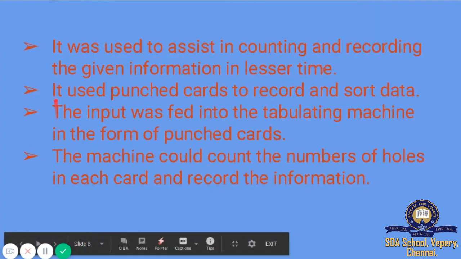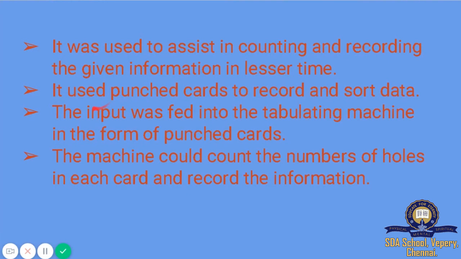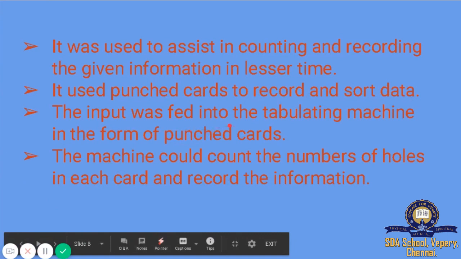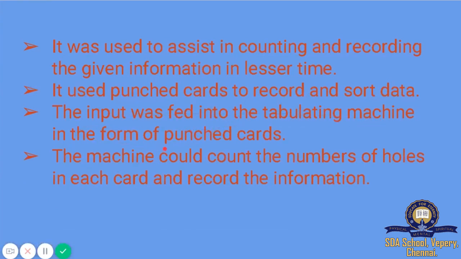So the tabulating machine used punch cards to record and sort data. The punch cards have lots of holes in them, and they represent lots of data. So the input was easily fed into the tabulating machines in the form of punch cards.